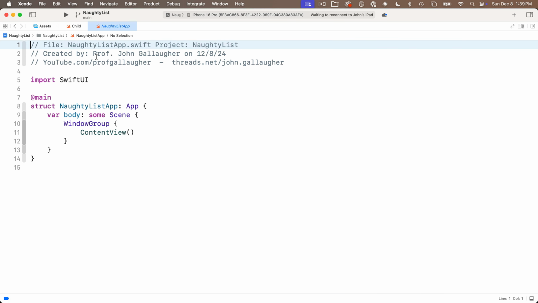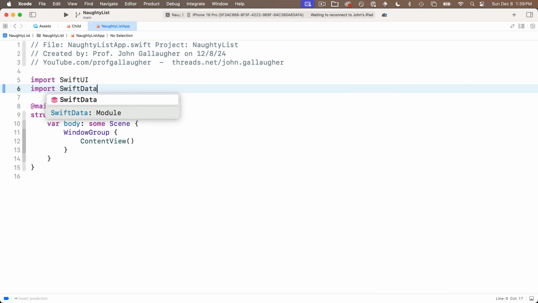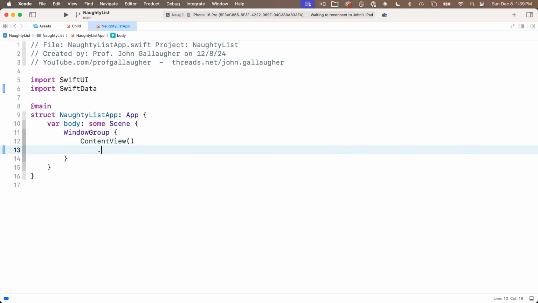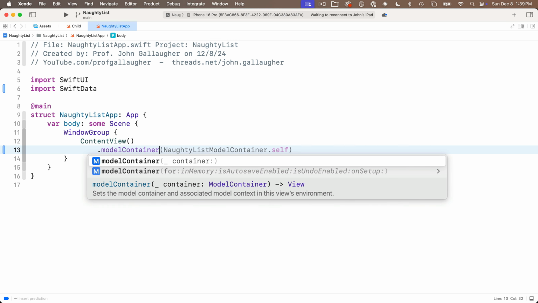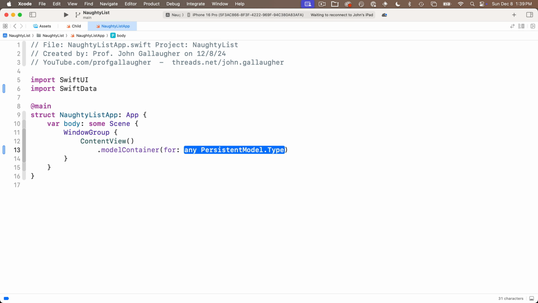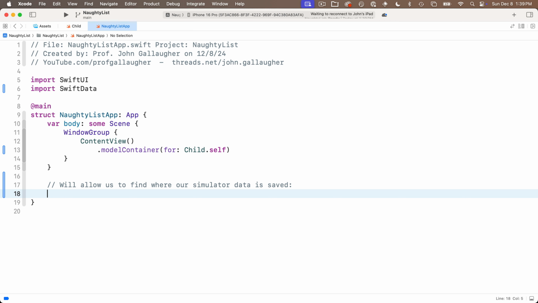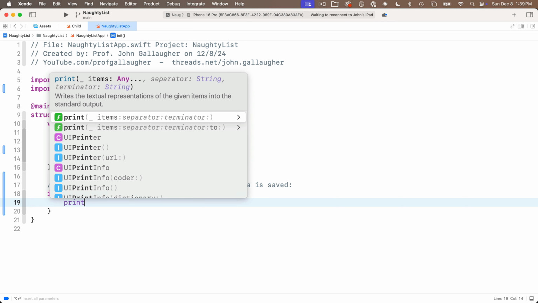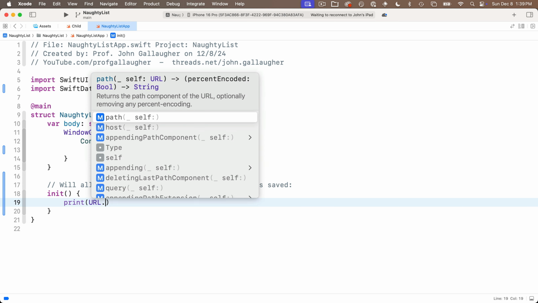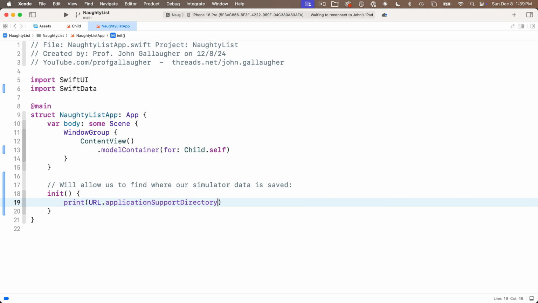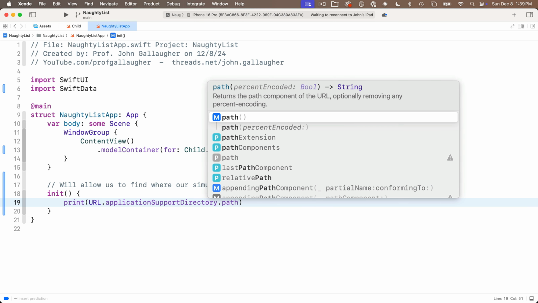First, we want to import SwiftData. Then under ContentView, we always say .modelContainer. You want to make sure it's container. Select the option with for, and this tells SwiftData what the format is for data that's going to be saved. That's going to be Child.self, our Child class. Now to allow us to find out where our simulator data is saved, we'll just say init, open and close parens, open close curlies, and we'll add print, and in between parens, URL.applicationSupportDirectory.path, select percentEncoded, and set this equal to false.